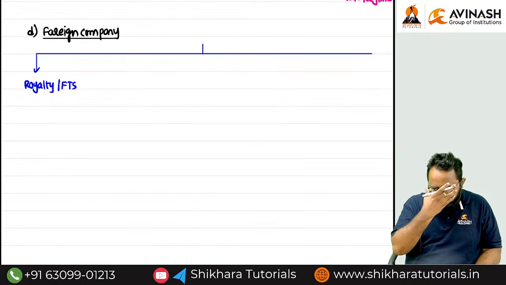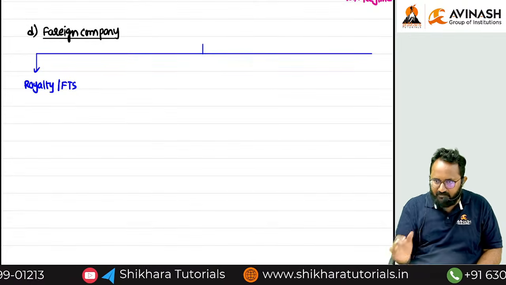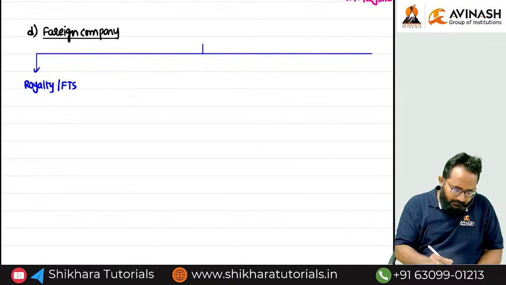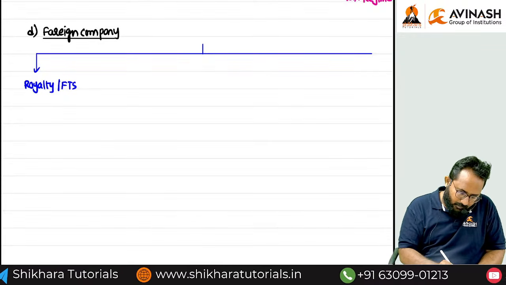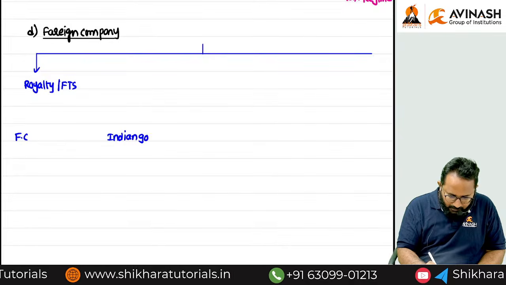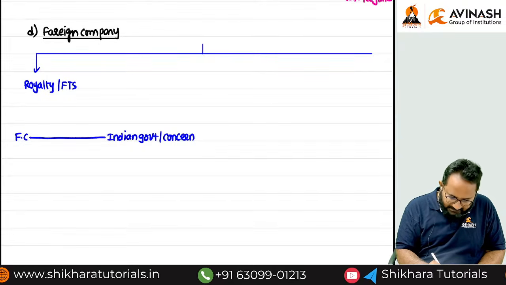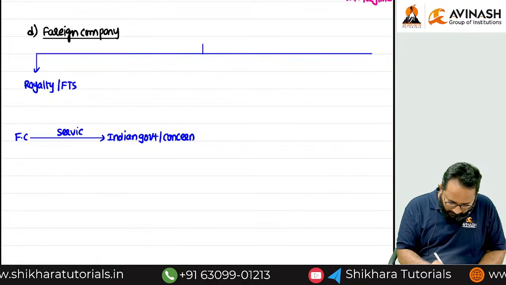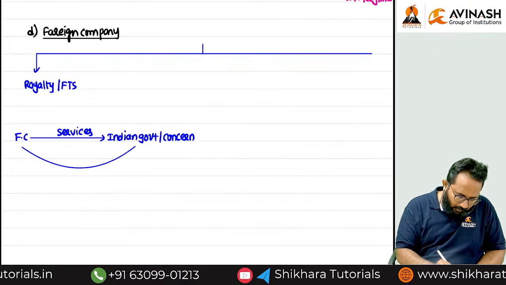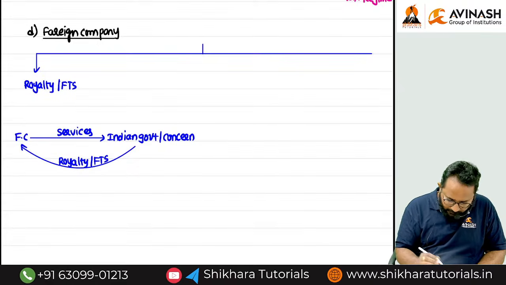For example, if that foreign company provided services to Indian government or Indian concerns, concerns meaning entities, they provided services, maybe technical services, installation services, etc. Now we have to pay the royalty income or fees for technical services income.